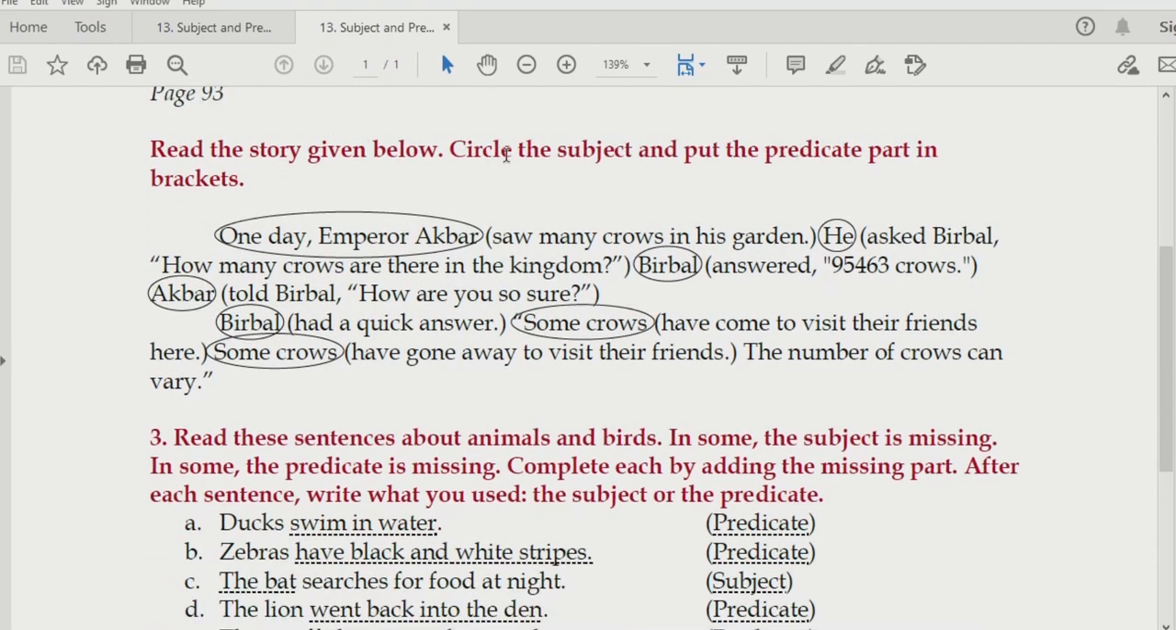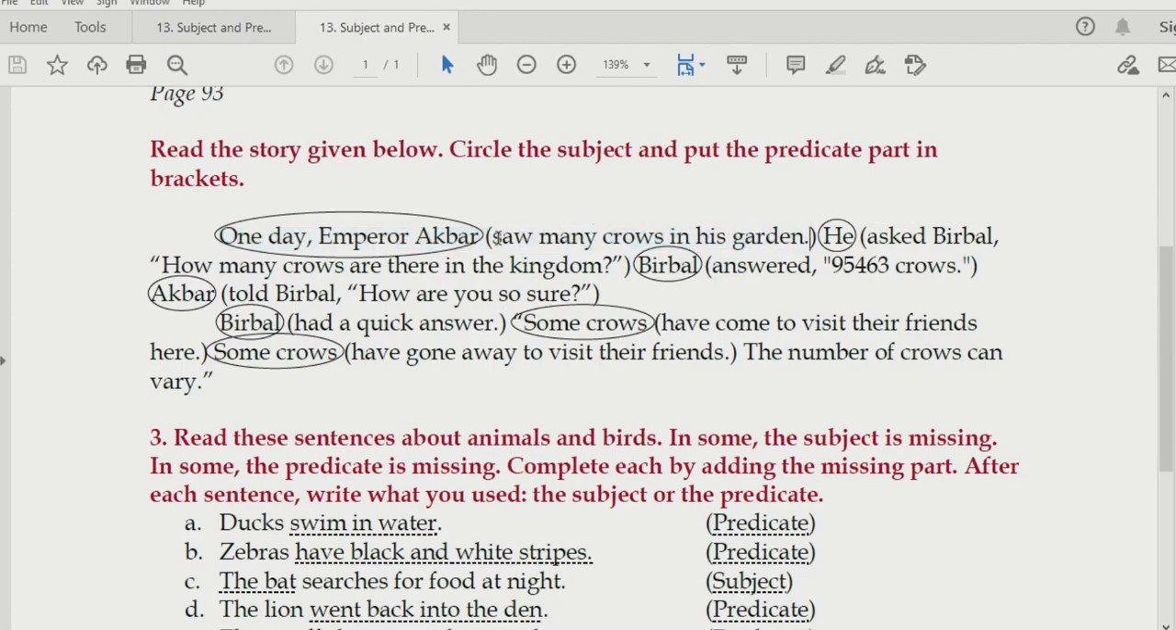Read the story given below. Circle the subject and put the predicate part in brackets. We'll read the story. One day, Emperor Akbar saw many crows in his garden. Dear students, first and foremost, whenever you are asked to find out subject and predicate, you have to know where is the verb or which is the verb in the sentence. Let us read this once again. One day, Emperor Akbar saw many crows in his garden.